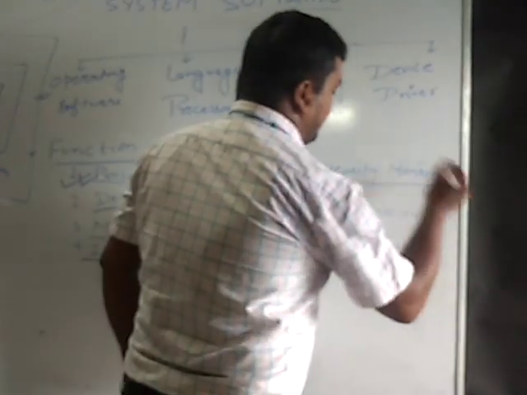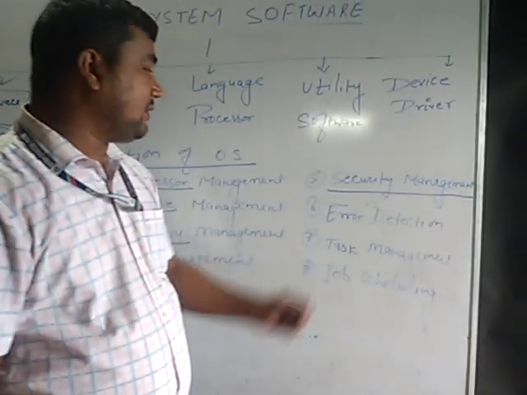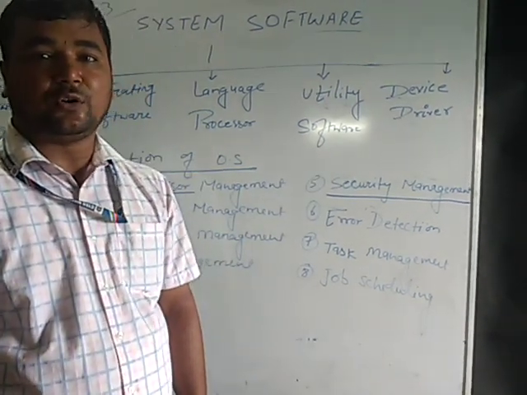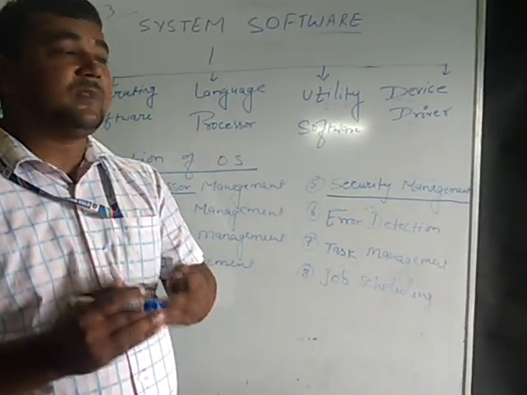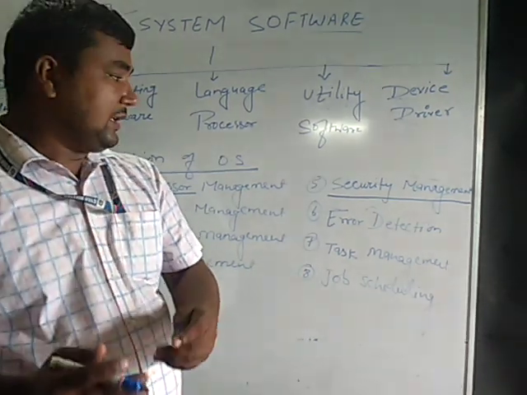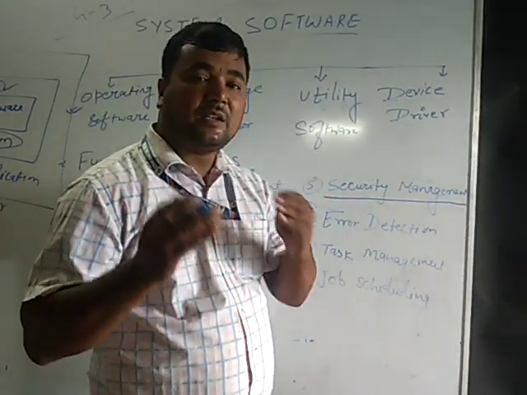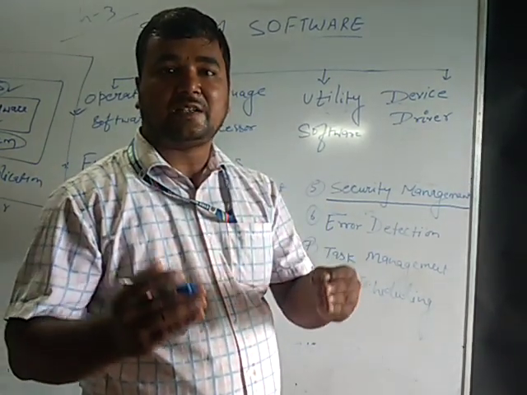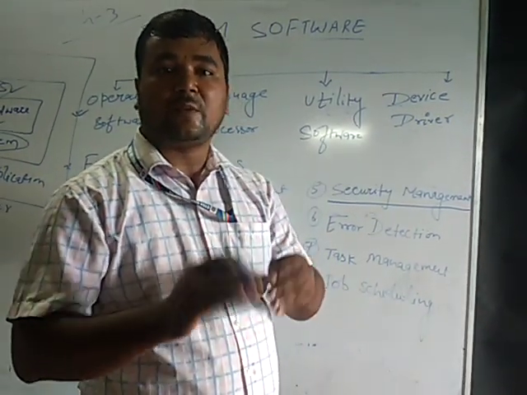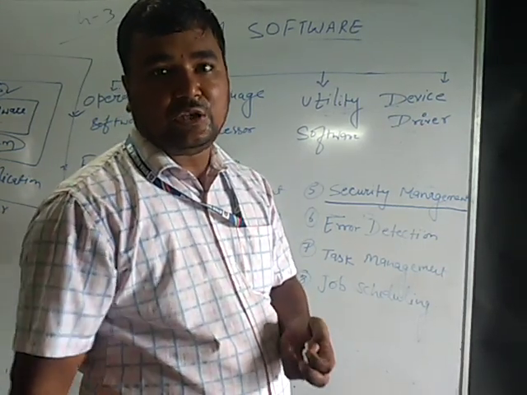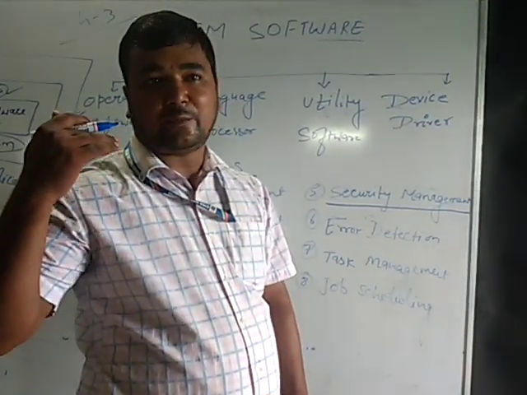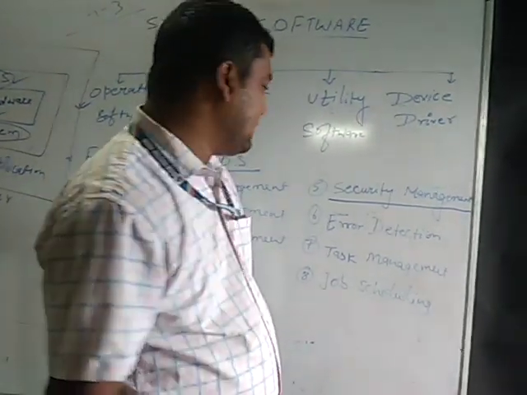Next is security management. You can see here, this is the main unit of the computer which keeps our files, data and information secure, to save them from unauthorized users. That means security management saves our data, files, software and applications available in our computer from access by unauthorized users. So you have seen that in our operating system we generally require a password, user ID, and so on.